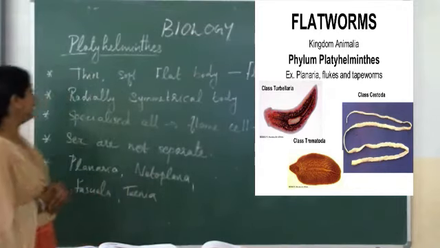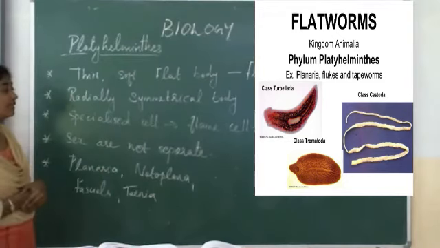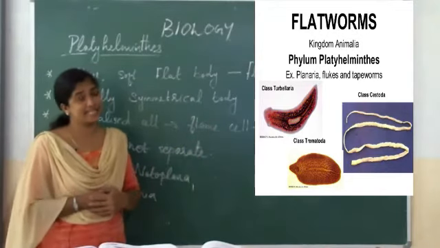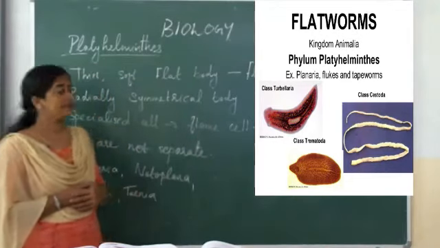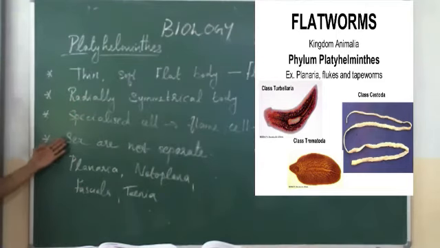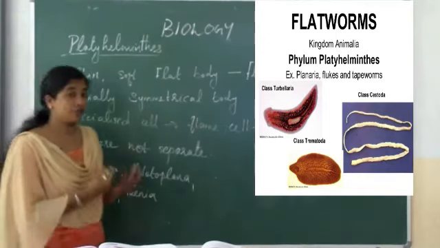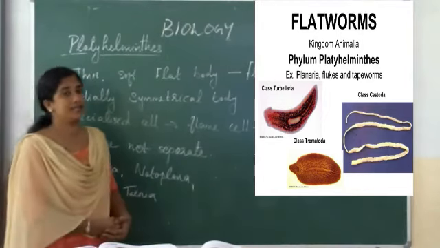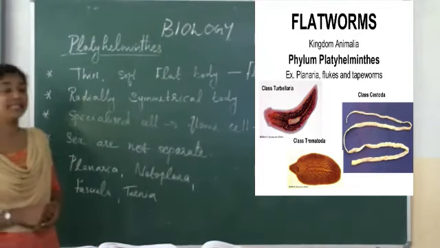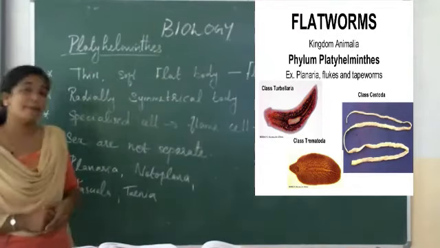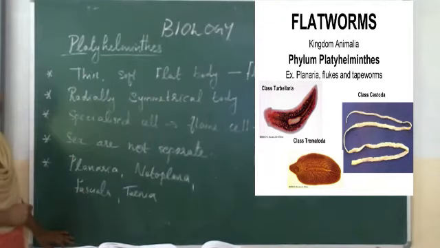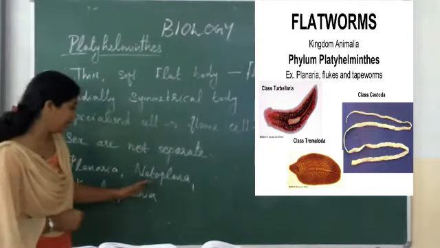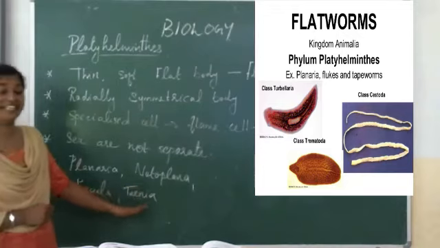Next, it has a specialized cell, the flame cell. It's mainly for osmoregulation and excretion. Then sexes are not separate. I told you that in some phyla sexes are differentiated, a male organism is there, a female organism is there. But in the case of phylum Platyhelminthes, sexes are not separate. Then examples for this phylum Platyhelminthes are Planaria, Notoplana, Phaseola and Taenia.